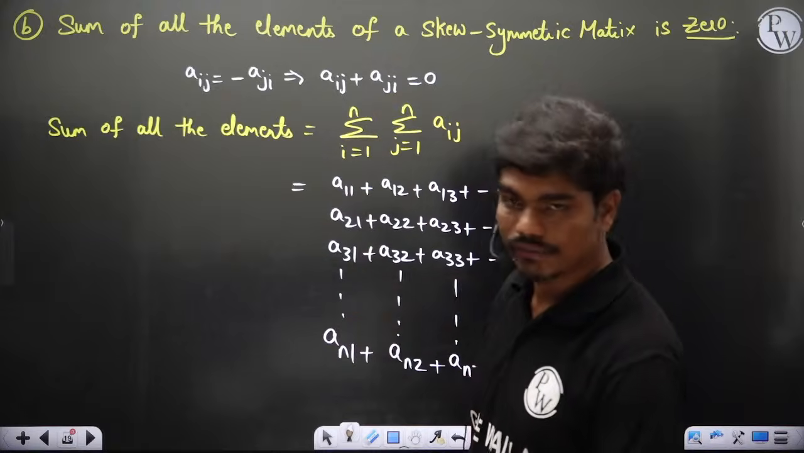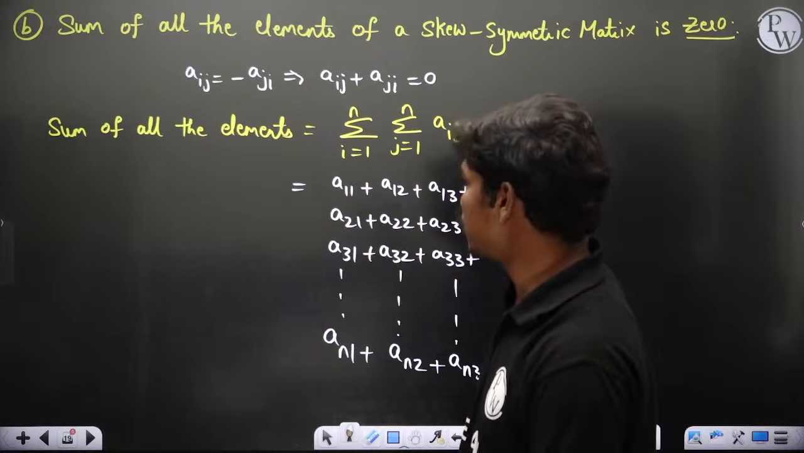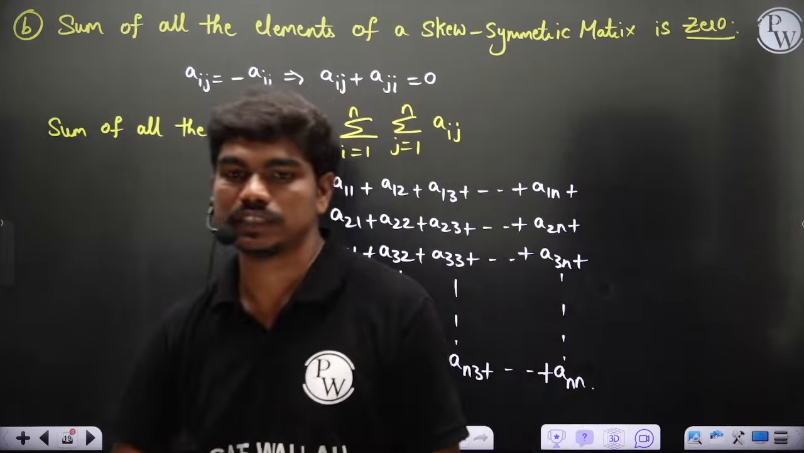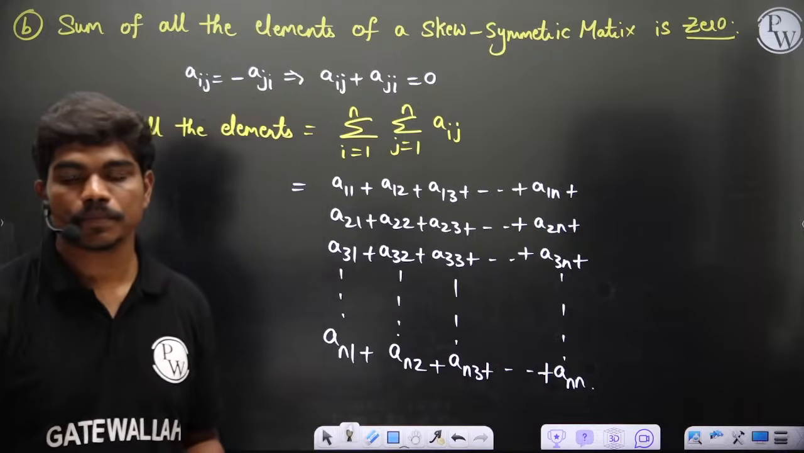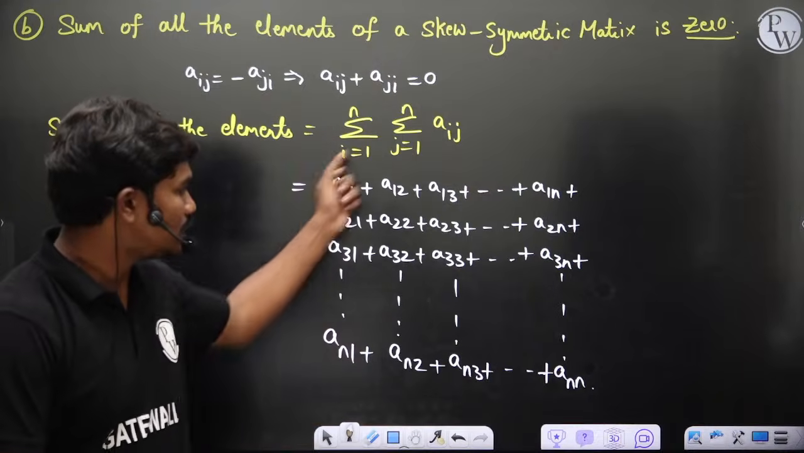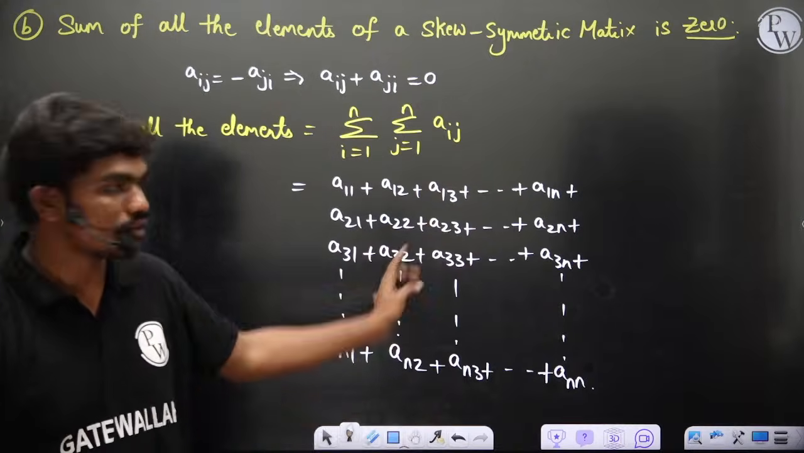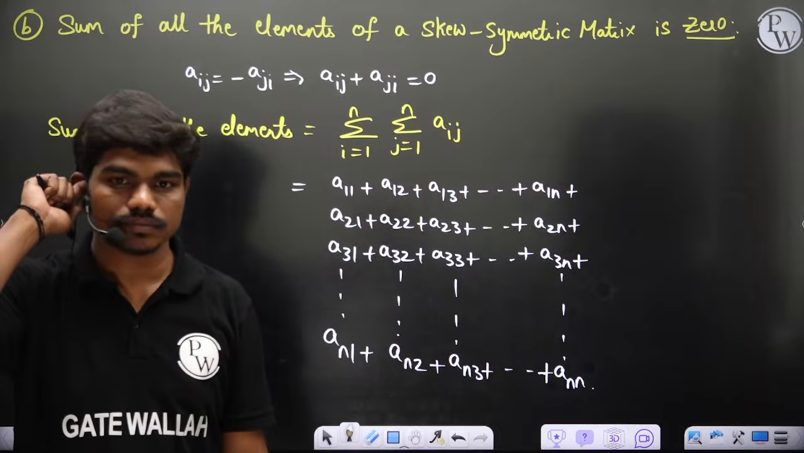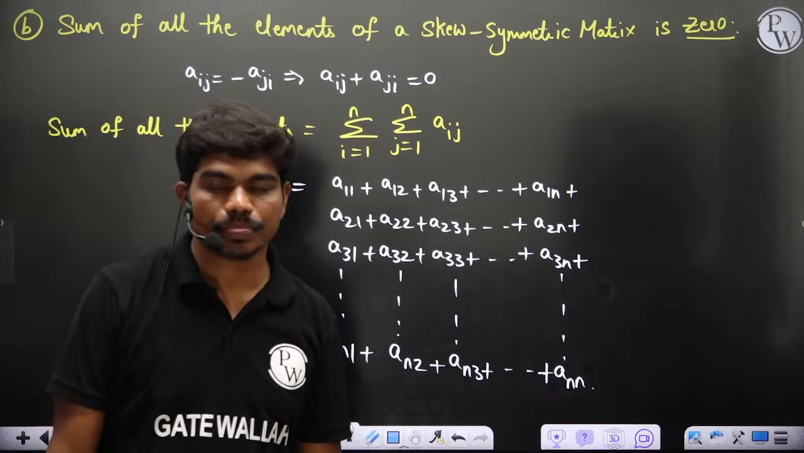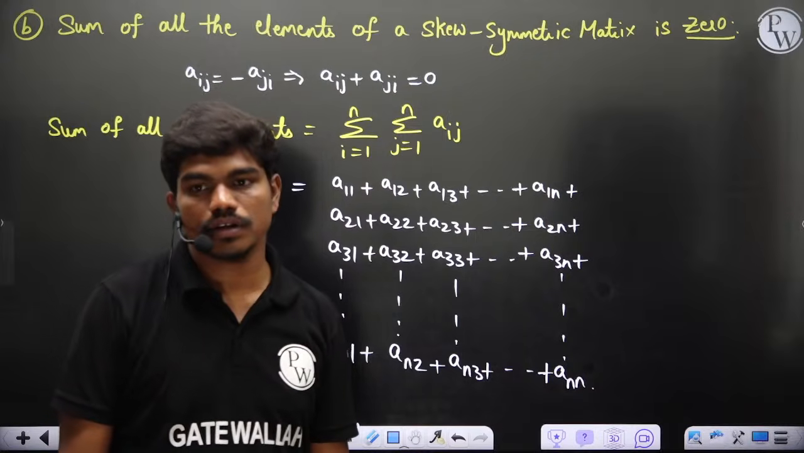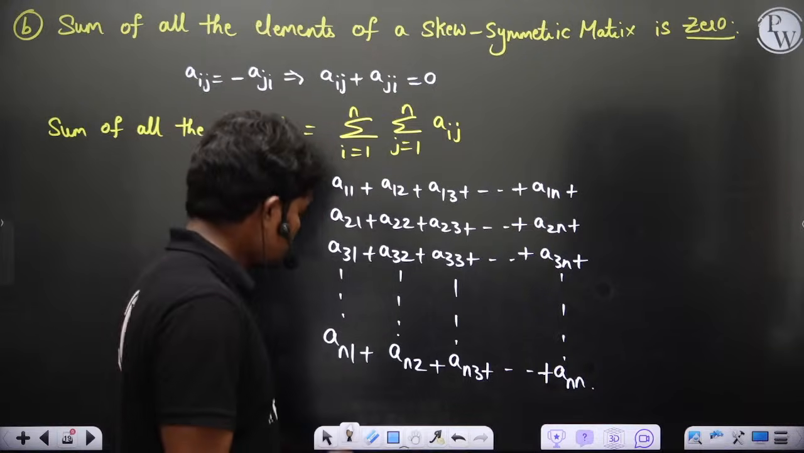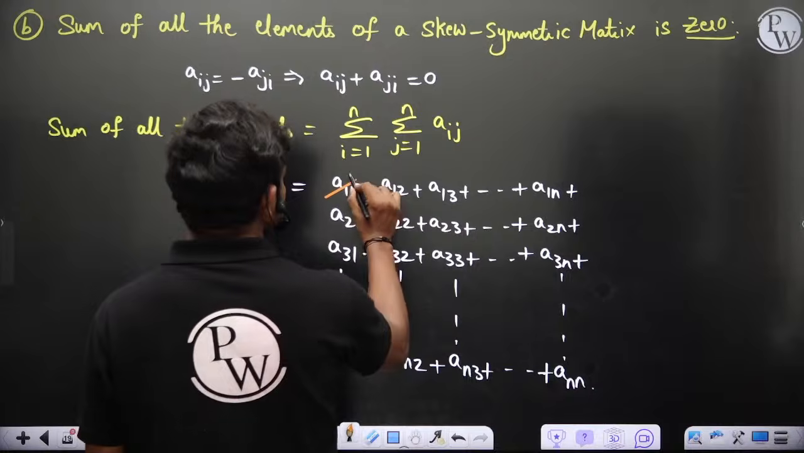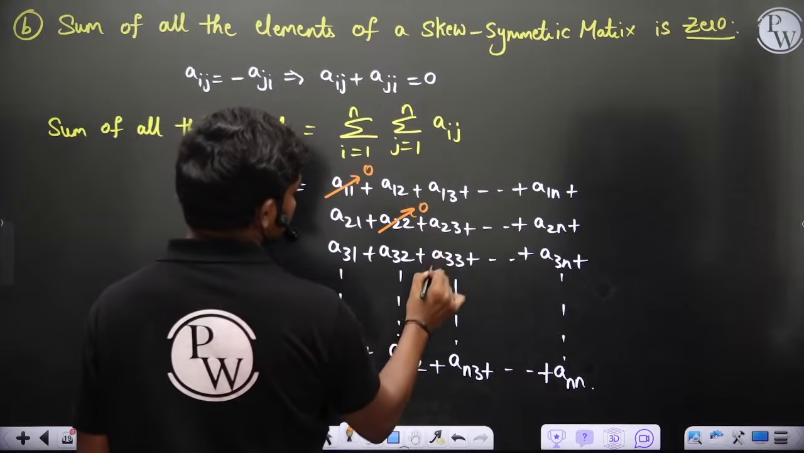So this is what we have, correct? This is going to be the sum of all the elements of that matrix. Yes or no? Please type in the chat box. This is going to be the sum of all the elements of the matrix, which is of course the same as this. Now what I am telling is, these elements are zeros by default, because this is skew symmetric.